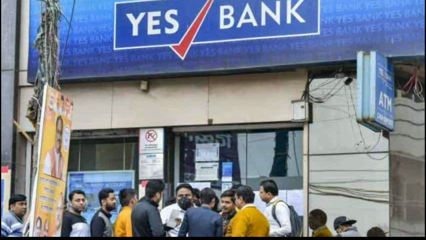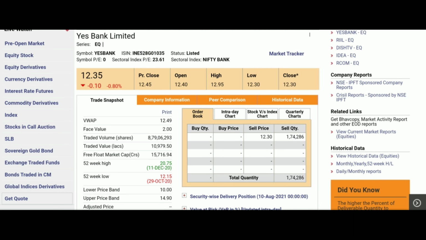Another one is Yes Bank. Yes Bank is also my favorite stock, and the situation is best for investment. I will invest this year because, according to the chart, that share is good, and that is the second largest private company, so I should invest in this company. Let's see what the price is. The price is 12 rupees 30 paise. That is the best share. I can easily purchase at 12 rupees 35 paise.